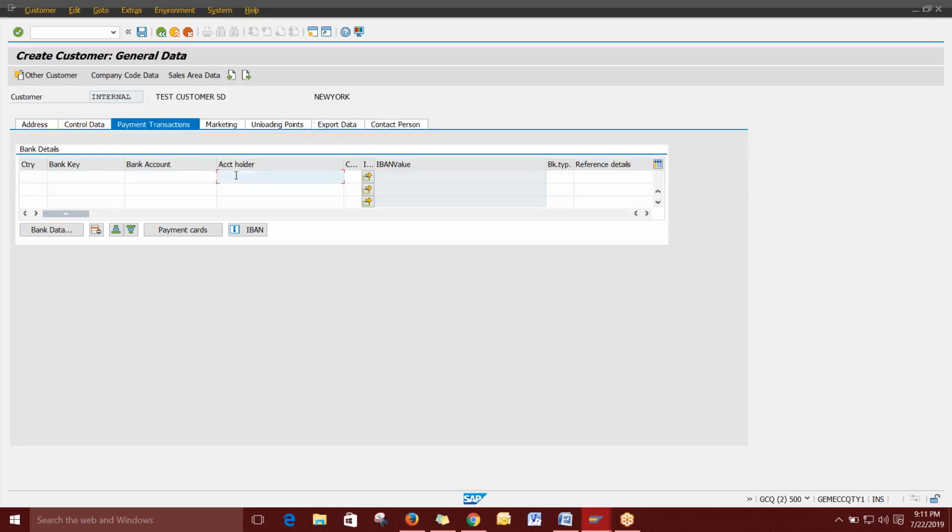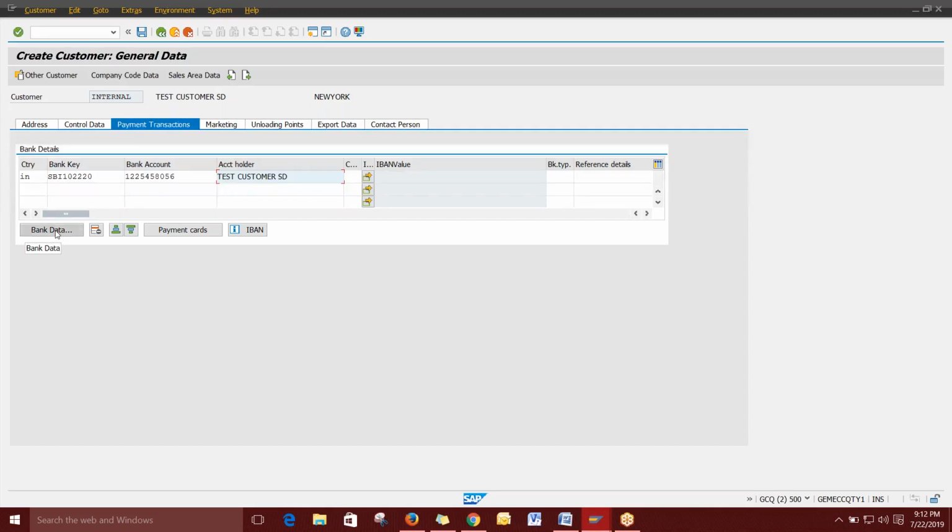And for the customer also, if you want to make any debit amount or return anything, you have to collect all the bank details and fill them here. So I'm giving the country and bank key, that means your IFSC code. I'm giving any IFSC code, IN001. Then bank account number, you can give the bank account number. Then the name of the account holder, so you can give the same name. So this is all the basic information.